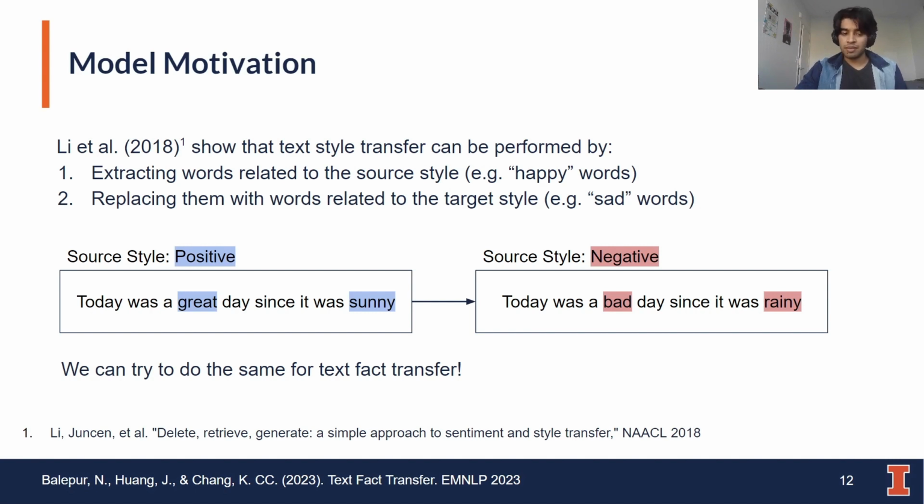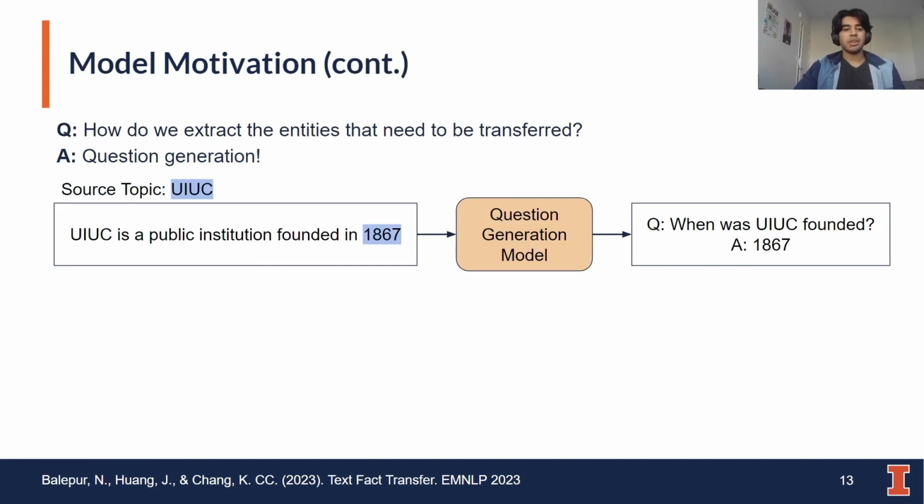To do so, we follow the idea of Lee et al., who show that text style transfer can be performed by extracting words related to the source style and replacing them with words related to the target style. So to do this, there are two questions we need to consider. First, how do we extract the entities that need to be transferred? We find that question generation is one solution, as factual entities are inherently question-driven.